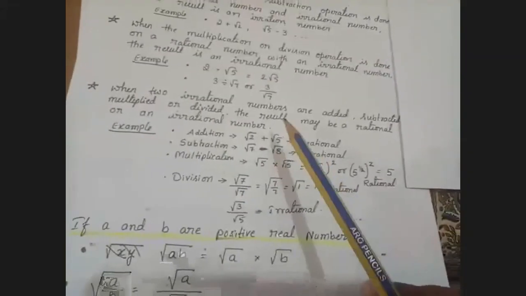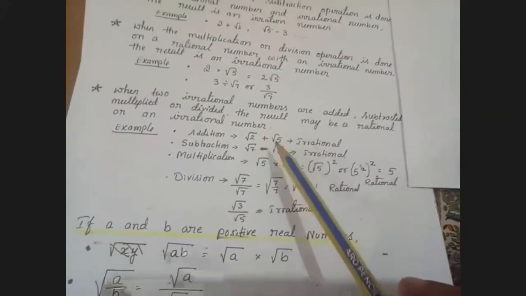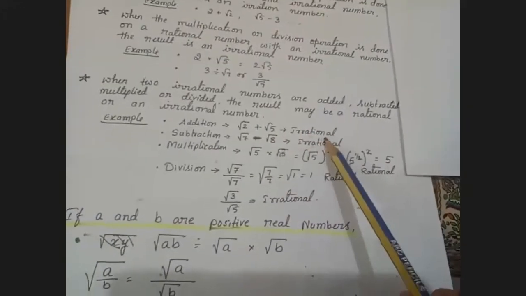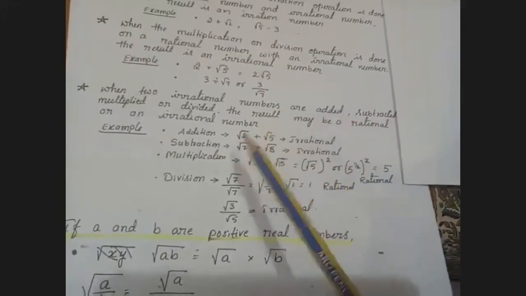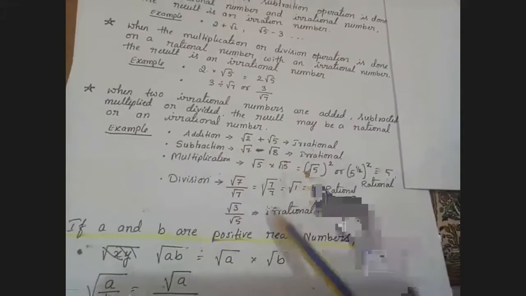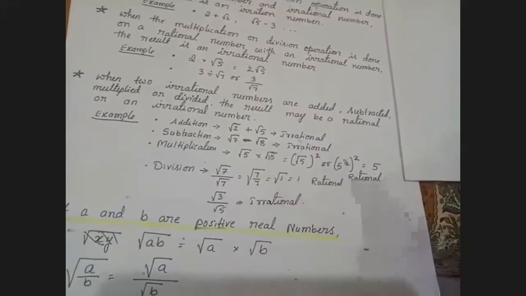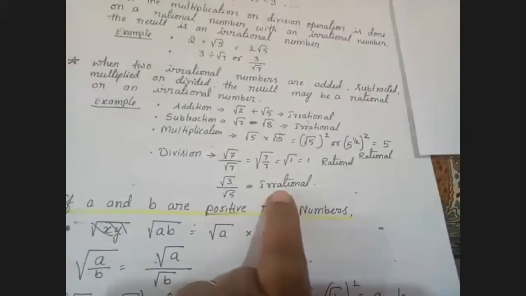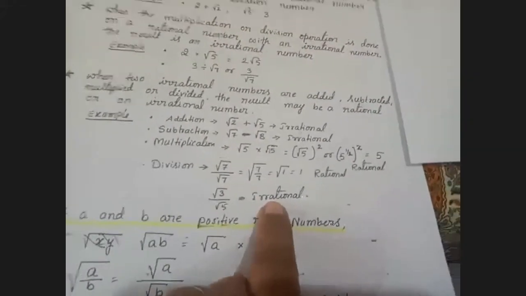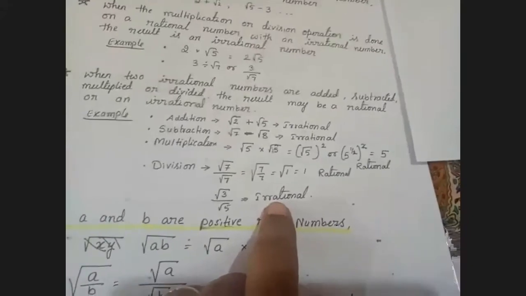So from this third point, what have you understood? If we add or subtract two irrational numbers, we always get an irrational number. When we divide or multiply two irrational numbers, it is not always irrational. Sometimes it is rational, sometimes it is irrational. It may or may not be rational. Am I clear with these three points, children? Yes, ma'am.